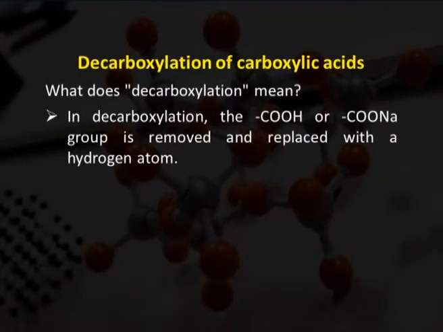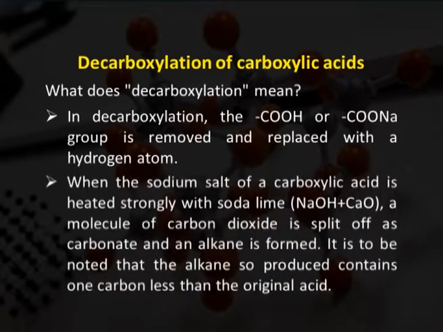In decarboxylation, the COOH group, or you may say the carboxylic group or COONa group, is removed and replaced with a hydrogen atom. When the sodium salt of a carboxylic acid is heated strongly with soda lime, that is NaOH and CaO, a molecule of carbon dioxide is split off as carbonate and an alkane is formed.